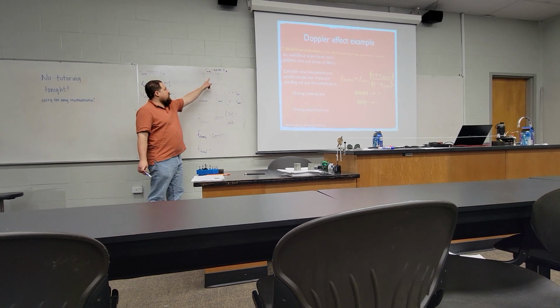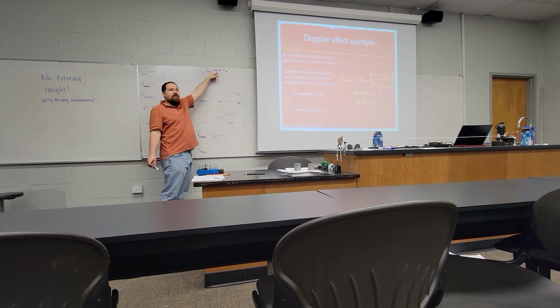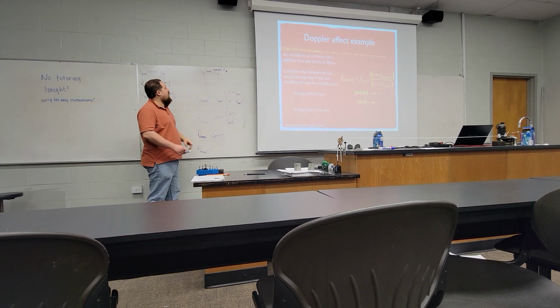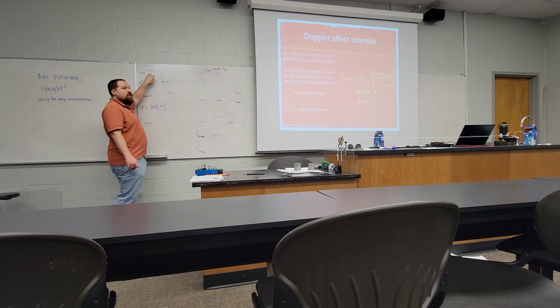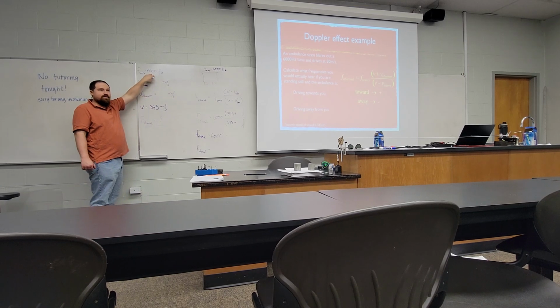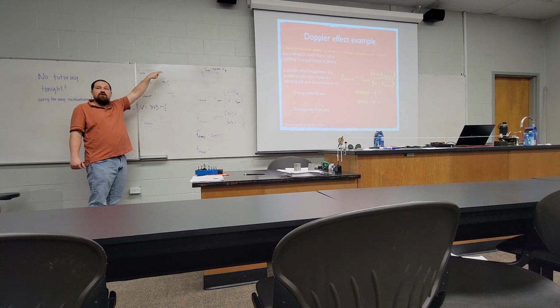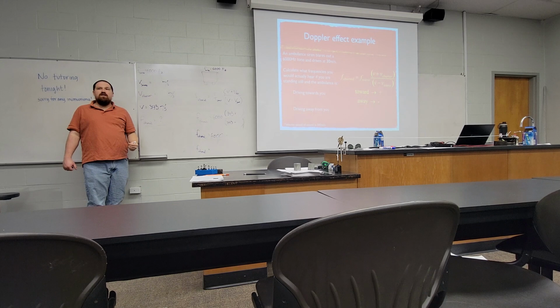It's designed to output 6,000 hertz, and that's what it's normally going to do if everything was standing still. And if you and the ambulance are both sitting still, that would be the frequency that you hear.